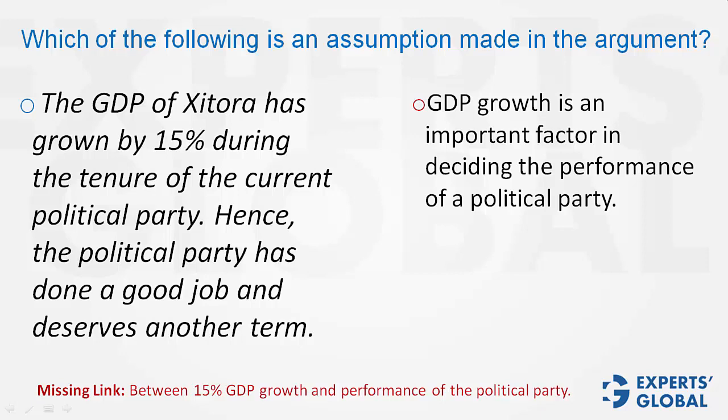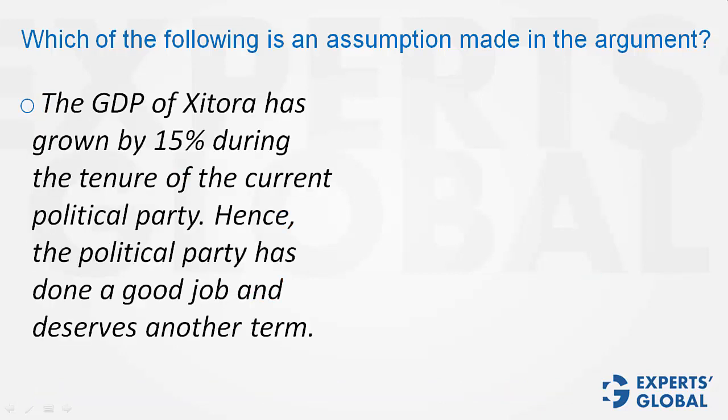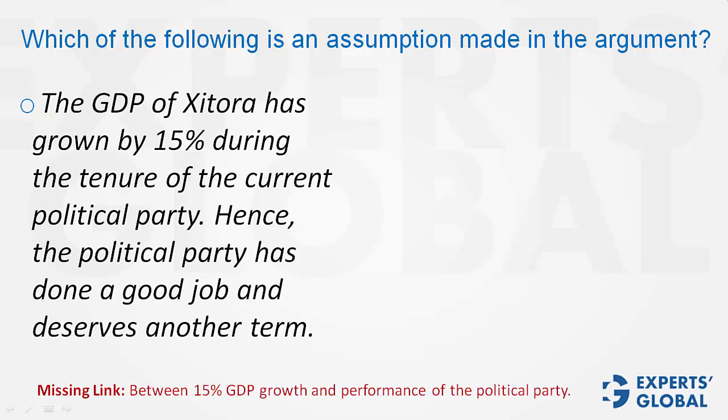If GDP growth is not an important factor, then the complete reasoning goes haywire. So yes, we have a statement that fills the missing link and something that must be true for the argument to hold. This is a fine assumption. Let's look at one more example. Same reasoning. The missing link is between the 15% GDP growth and the conclusion that the party has done a good job. Look at this answer choice.